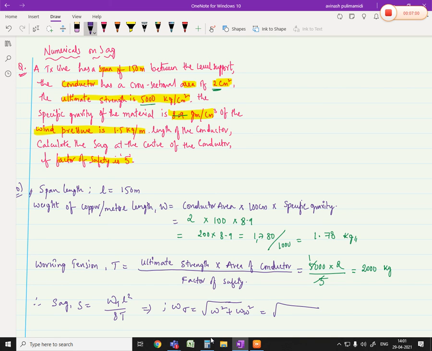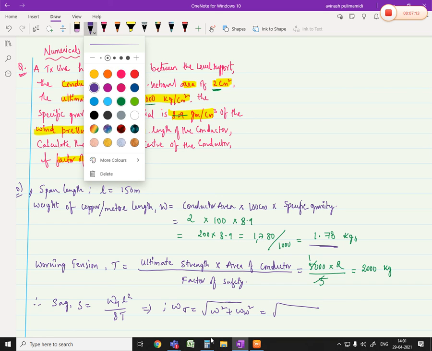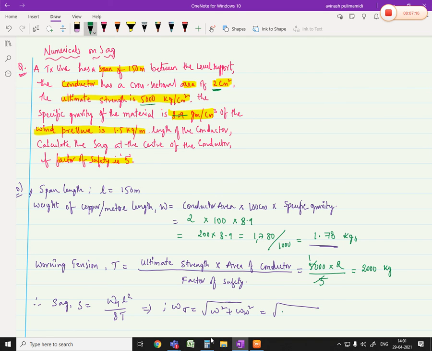What is this W? 1.78. So 1.78 whole square plus, what is the wind pressure? 1.5 square. What is this value will be? 2.32 kg.